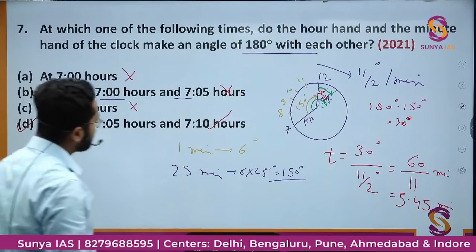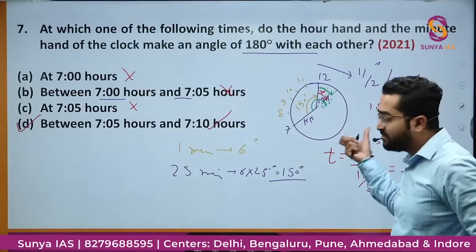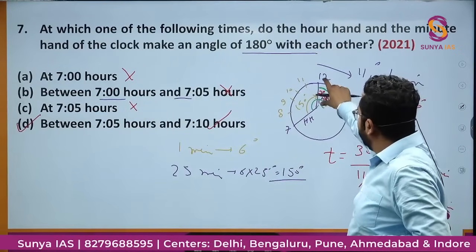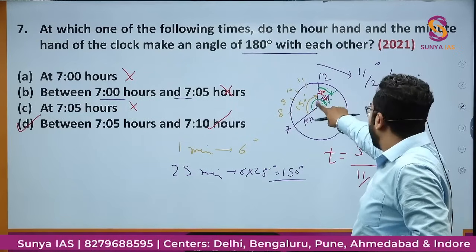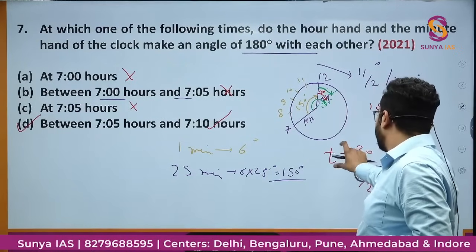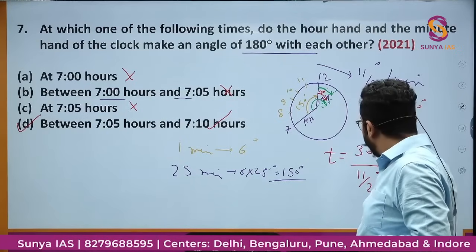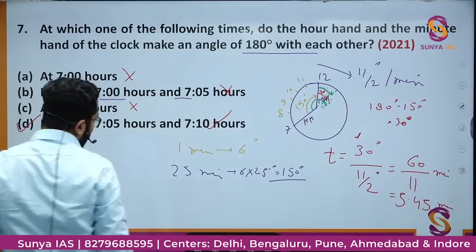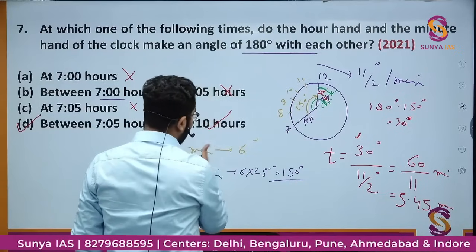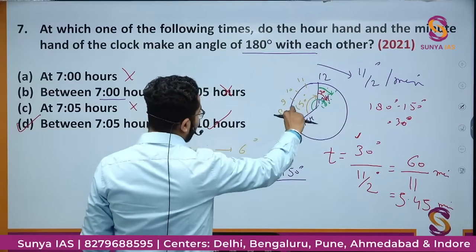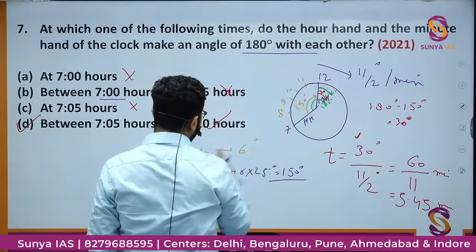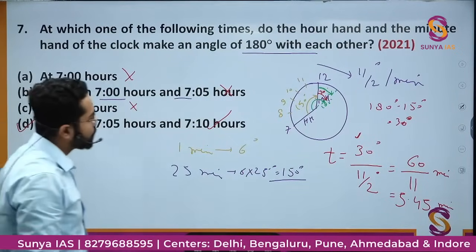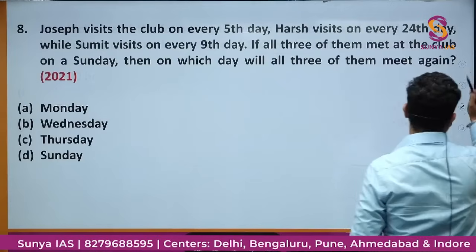Any doubt in this? Simple, these are very simple questions. I have told you, if you know the concept of relative speed, stop this one, see how much more the minute hand will move so that it makes the angle. So I'll use the formula time is equal to distance upon speed. Speed I know, distance you only need to calculate in every question: how much angle it will be moving more. And how will we know the initial angle? 1 minute is 6 degree, so total 5, 10, 15, 20, 25 minutes, 25 into 6, 150 degree. Right? Simple. Move on, let's see the next question.